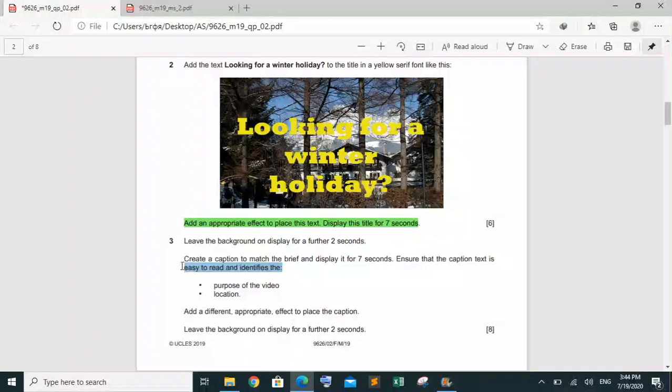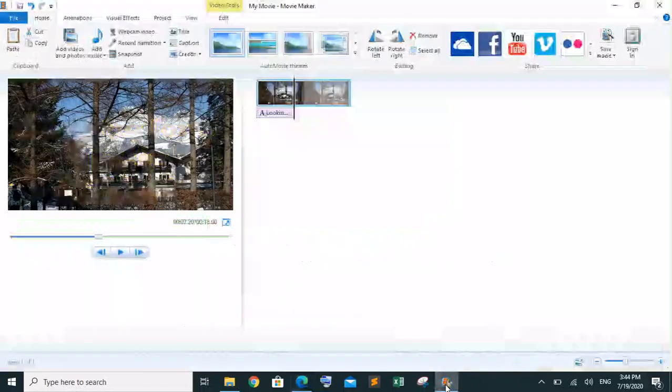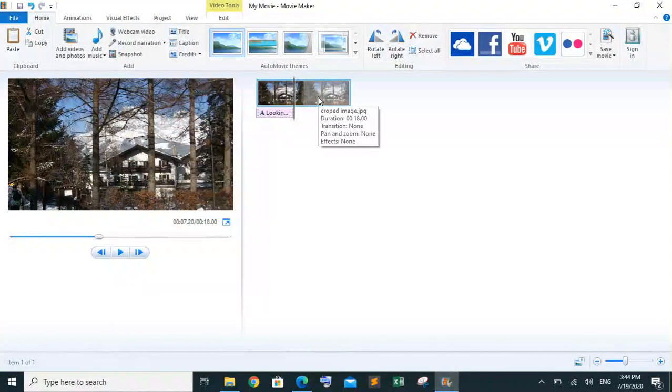Then we have to create a caption which is going to display for 7 seconds, and we have to mention the purpose of the video and the location of the video. Okay, and it is going to start with the appropriate and different effects. So I'm going to leave the background for 2 seconds, so it should start from 9 seconds.